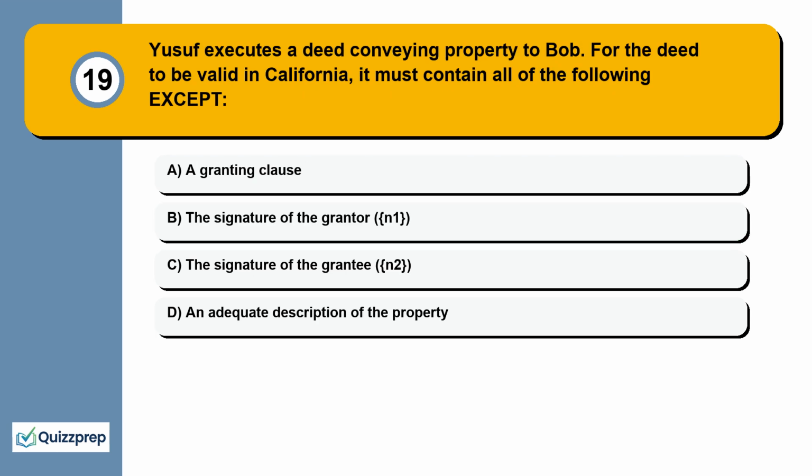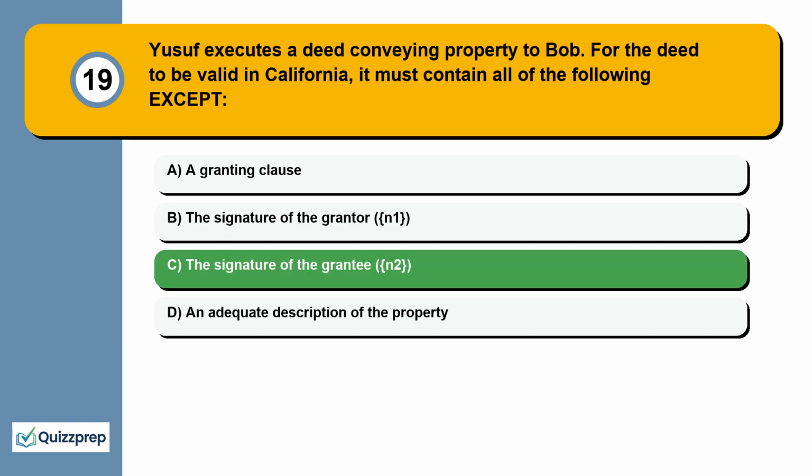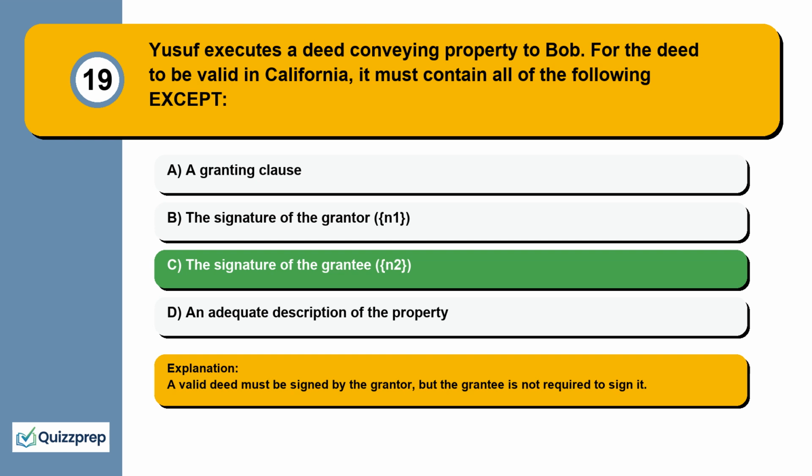Question 19. Yusuf executes a deed conveying property to Bob. For the deed to be valid in California, it must contain all of the following except a granting clause, the signature of the grantor, the signature of the grantee, an adequate description of the property. A valid deed must be signed by the grantor, but the grantee is not required to sign it.